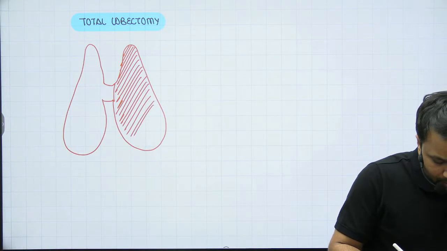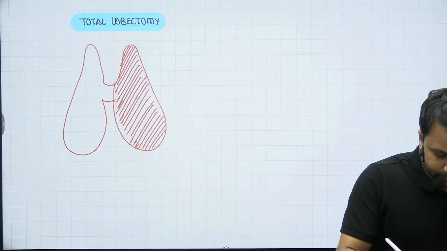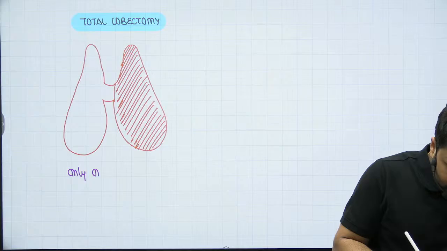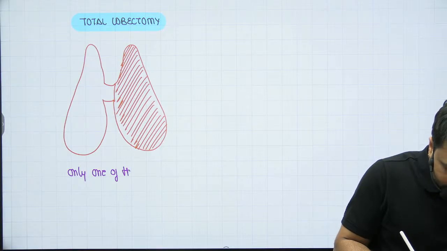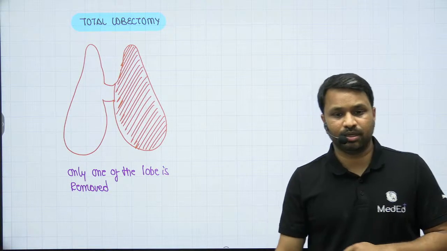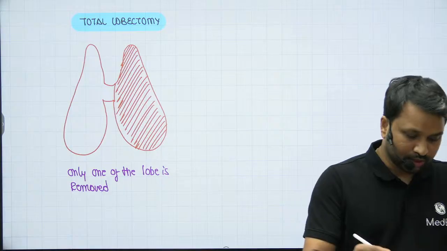So if only one of the lobes is removed, this is what we call the total lobectomy.